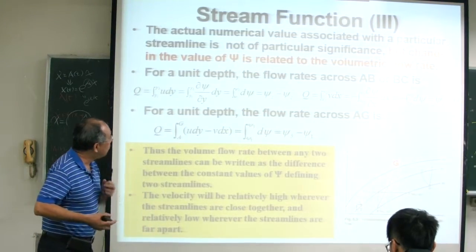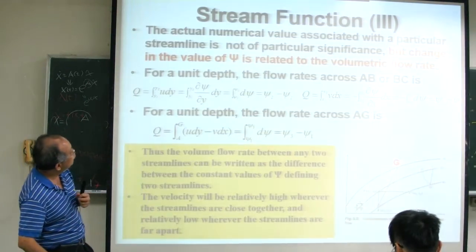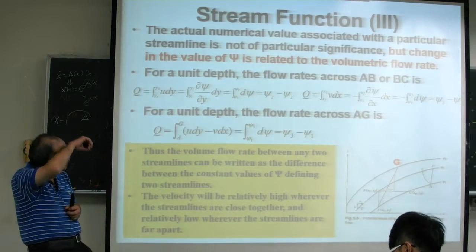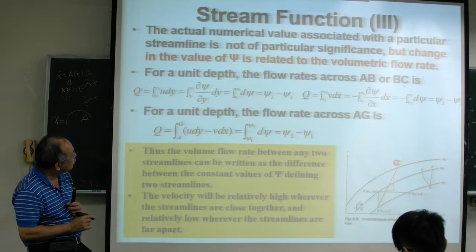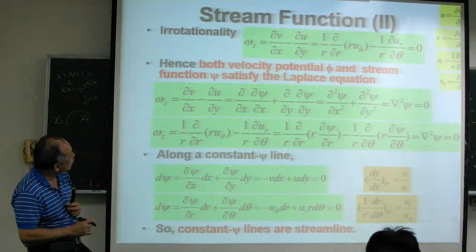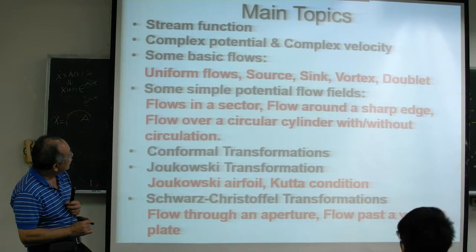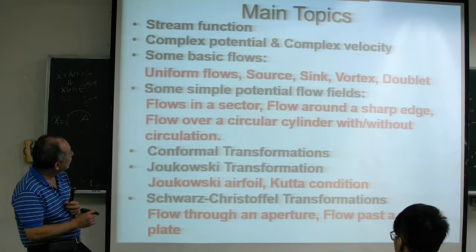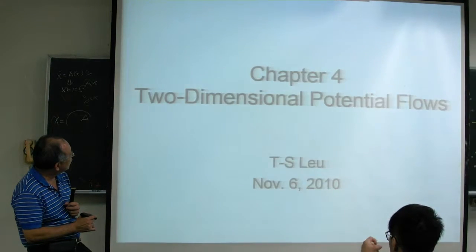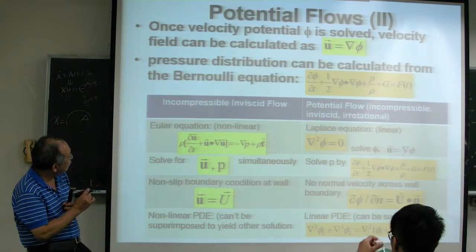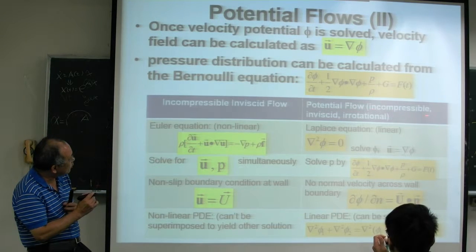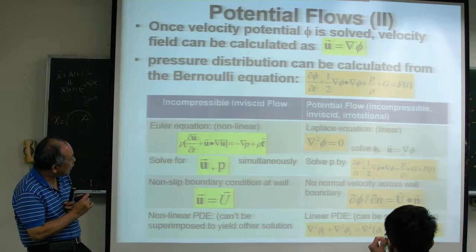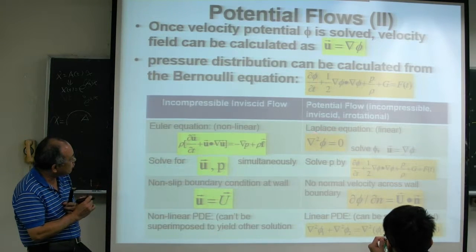Okay, so we will continue our chapter 4. Last time we talked about potential flow. Potential means incompressible, inviscid, irrotational, so the Gaussian equation reduces to the Laplace equation.